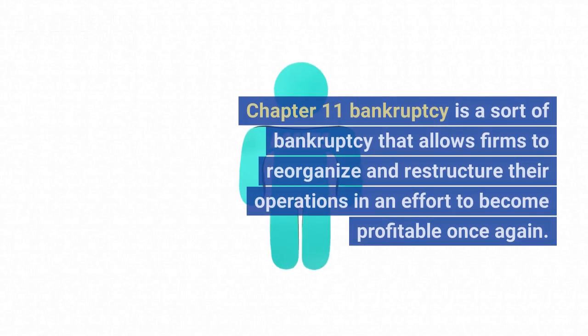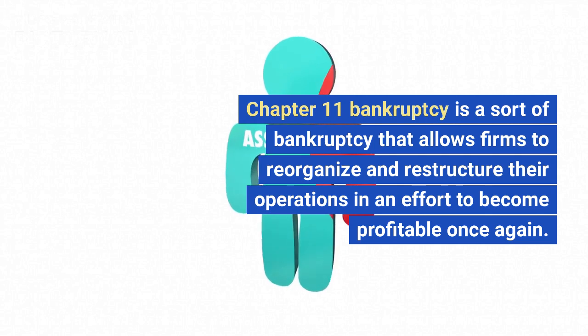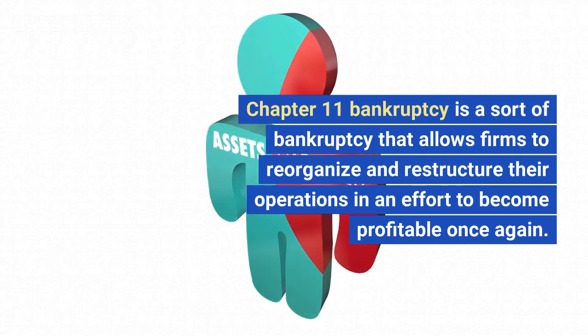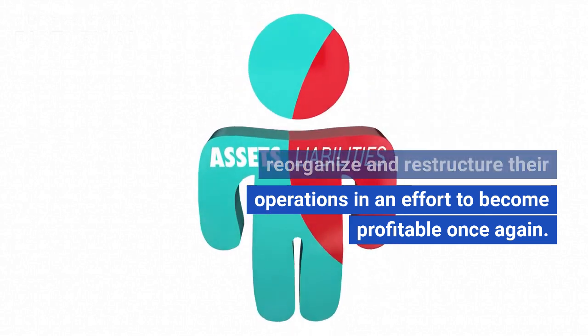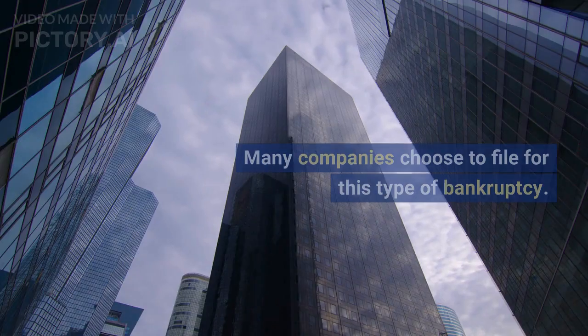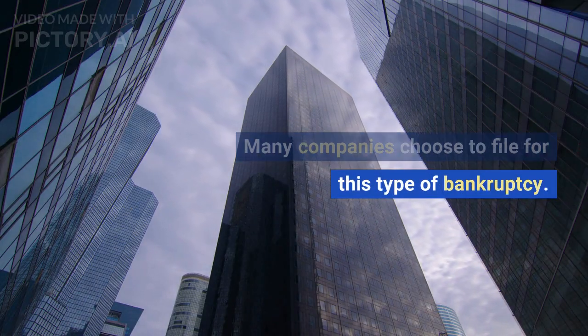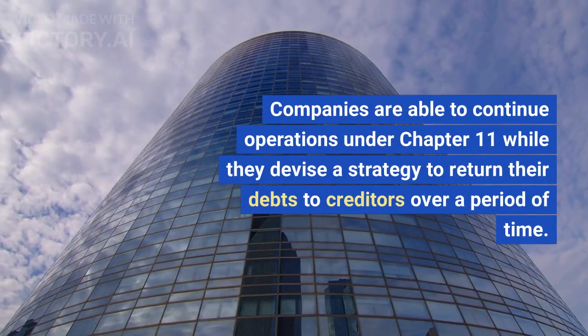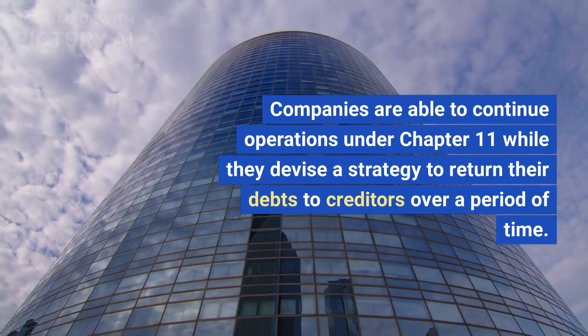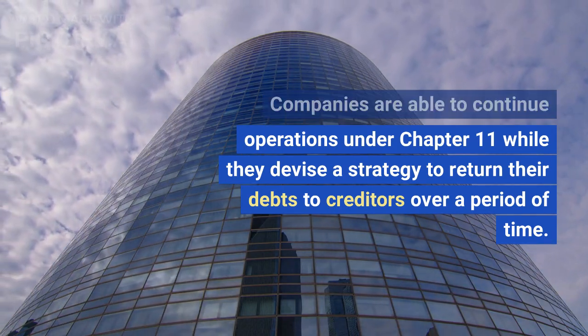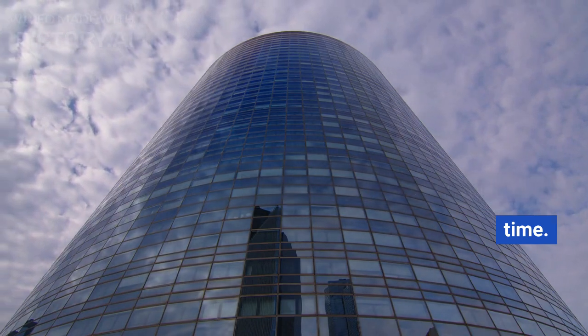Chapter 11 bankruptcy is a sort of bankruptcy that allows firms to reorganize and restructure their operations in an effort to become profitable once again. Many companies choose to file for this type of bankruptcy. Companies are able to continue operations under Chapter 11 while they devise a strategy to return their debts to creditors over a period of time.